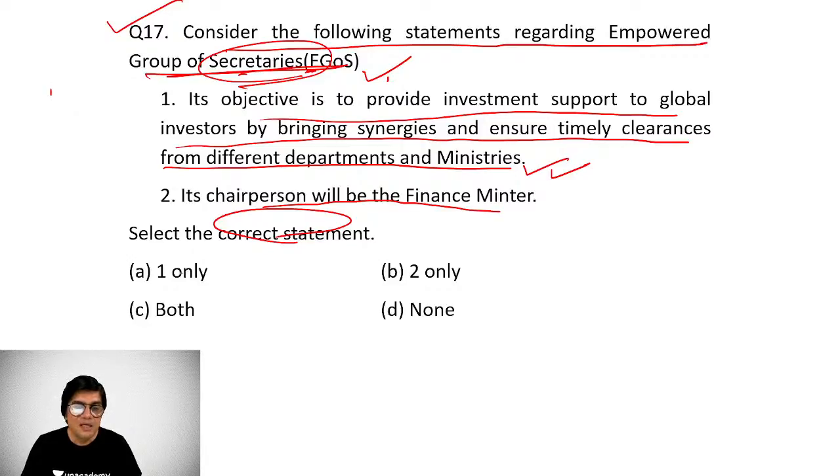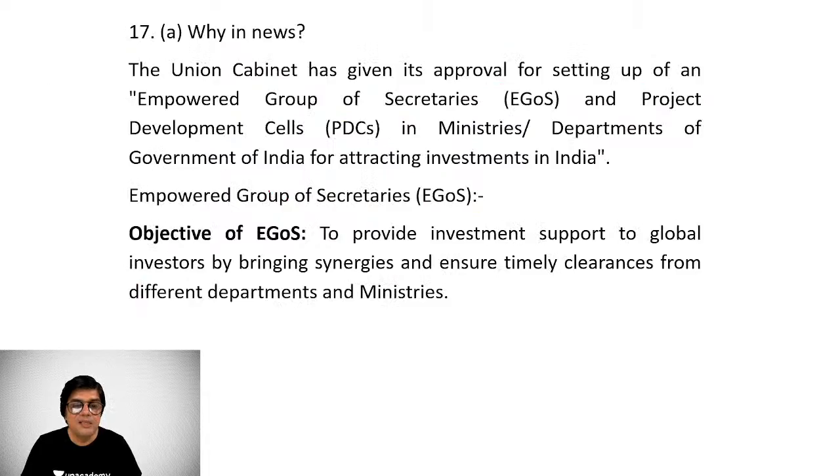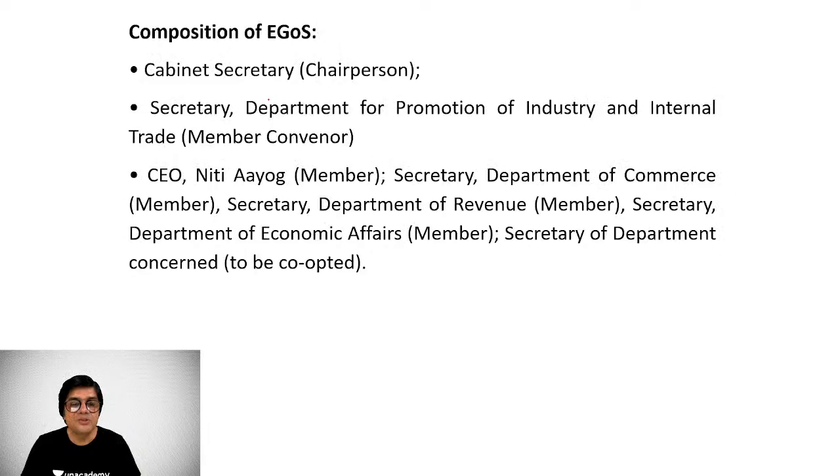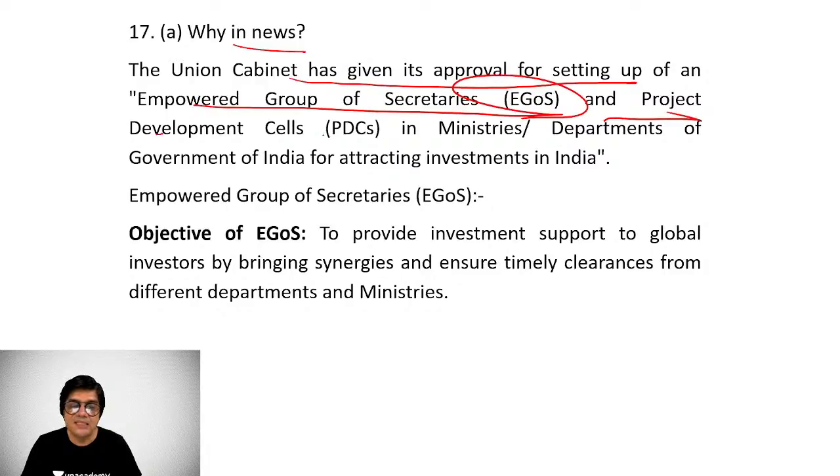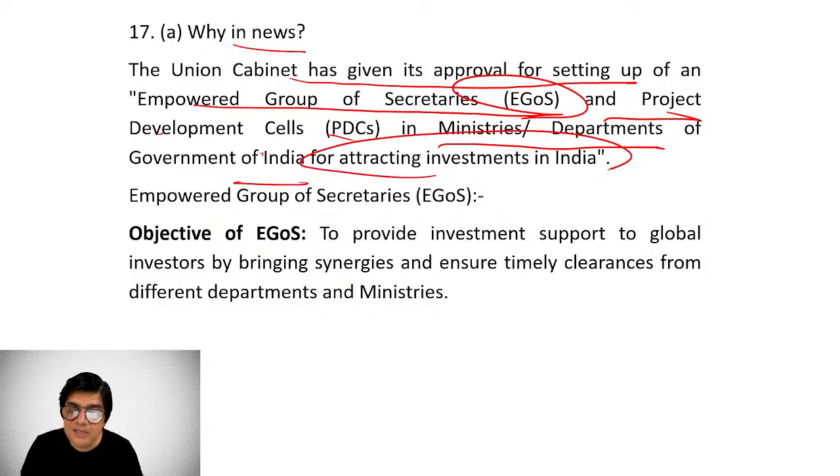So obviously, it is asking which is the correct statement. Question number 17, only statement 1 is correct. Here, cabinet secretary, basically, I will show you the composition. Cabinet secretary is going to be the chairperson of that. So we'll come to that. It was in news because the cabinet has given its approval for setting up of empowered group of secretaries and project development cells in different ministries and departments of Government of India for attracting investments.